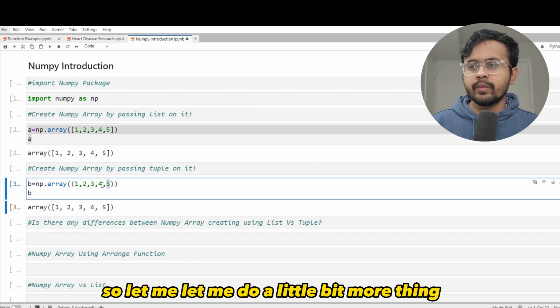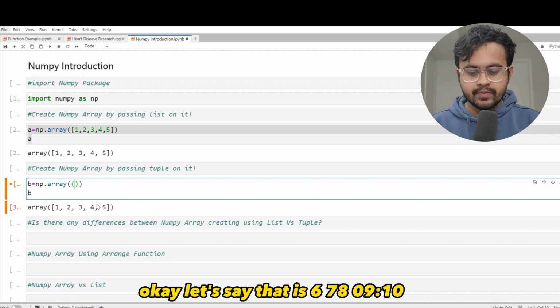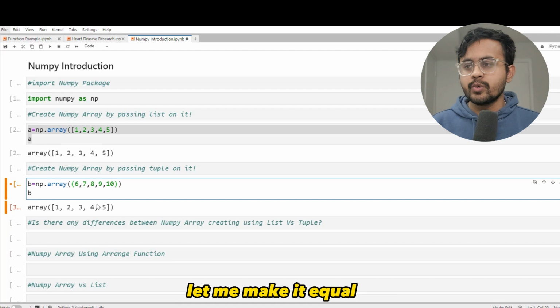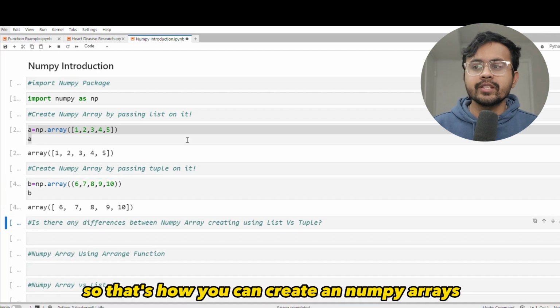So let me do a little bit more. Let me change the values to work on this array later on. Okay, let's say that is 6, 7, 8, 9, 10. Let me make it an equal number. Okay. And let me hit the run button here. So that's how you can create a Numpy array, guys.